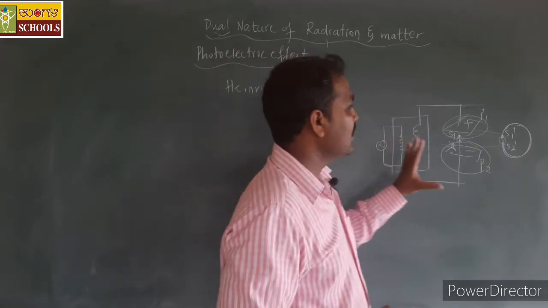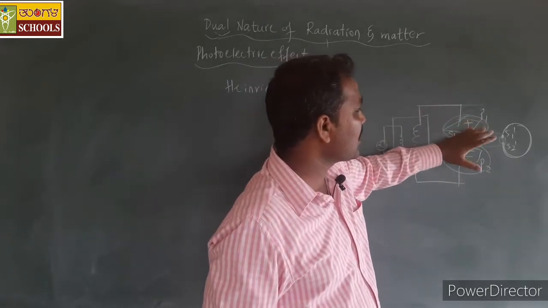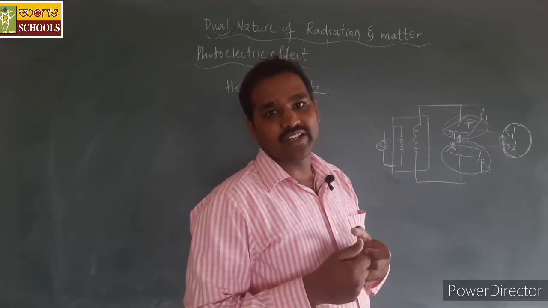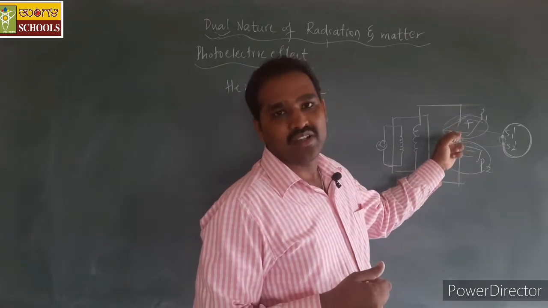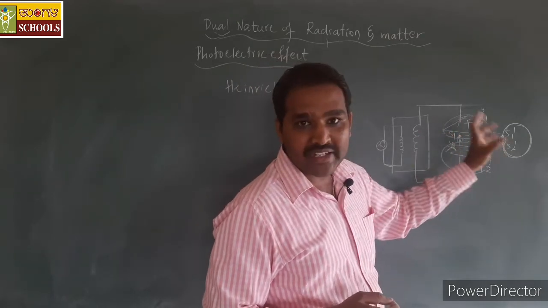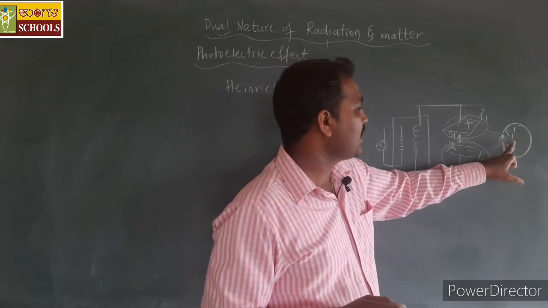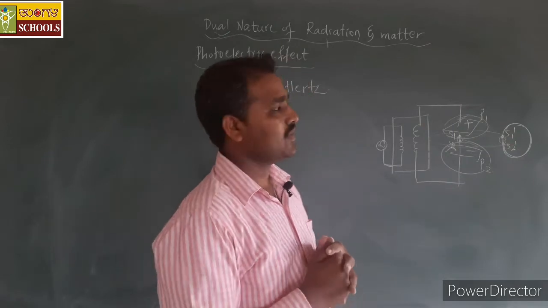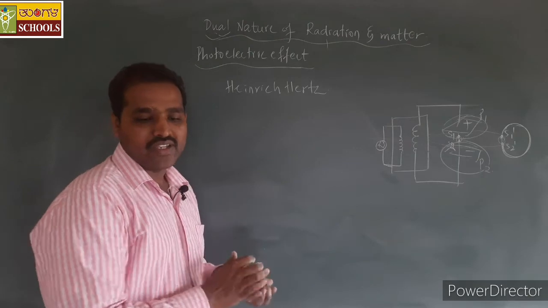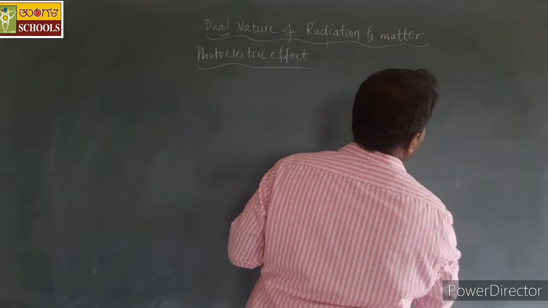So he concluded that the ultraviolet radiations incident on the metal plates P1 and P2 provided more free electrons. That further increased the voltage between S1 and S2, hence a stronger magnetic field, and hence high voltage sparks were readily available between S1 dash and S2 dash. This is the observation made by Hertz, who was the first one to introduce the photoelectric effect.